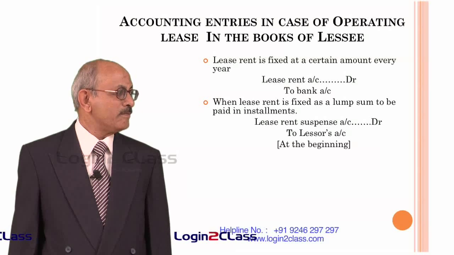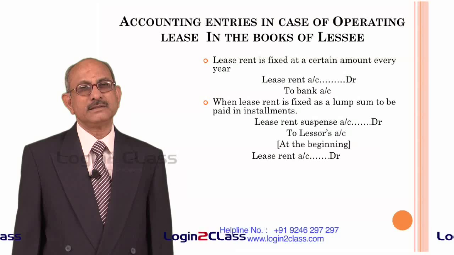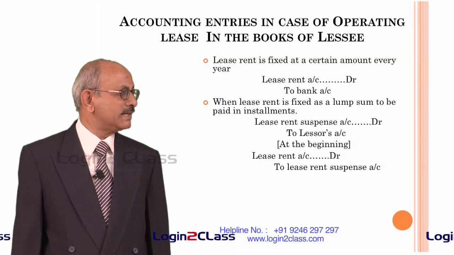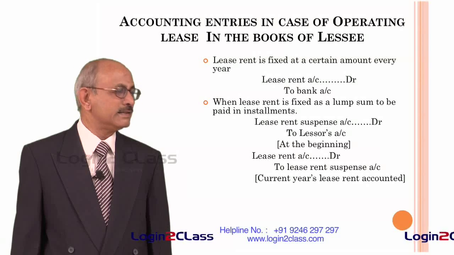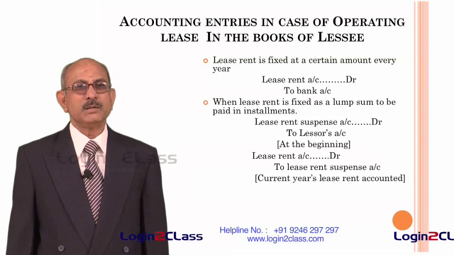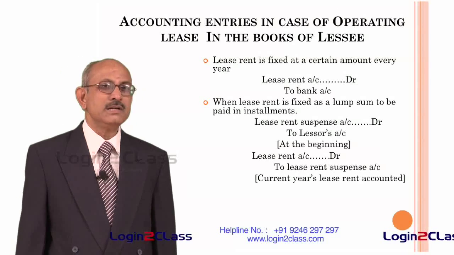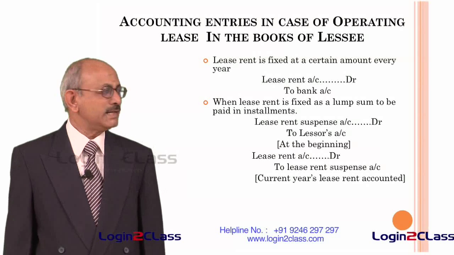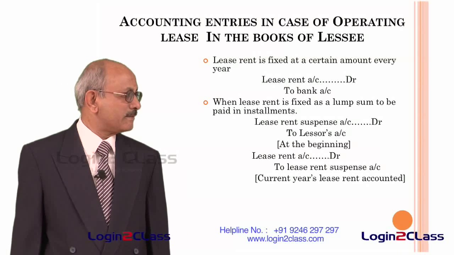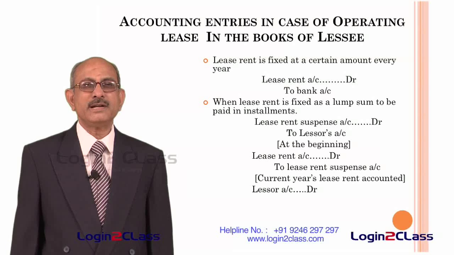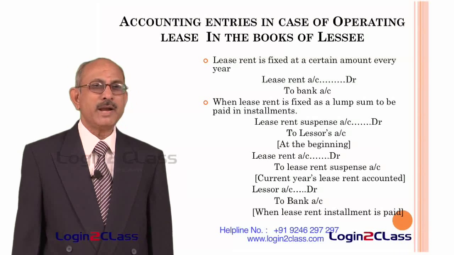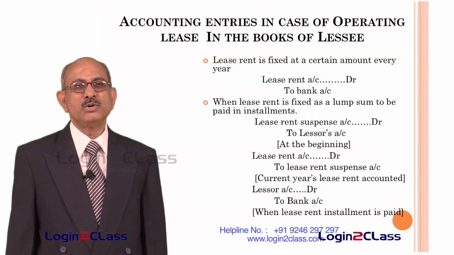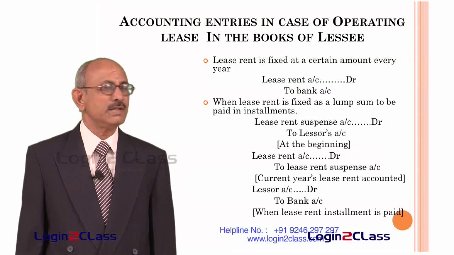So as and when current year's lease rent is required to be paid, then lease rent account is debited and the lease rent suspense account is credited. That means you go on reducing the balance in the lease rent suspense account by the amount of the yearly rent payable to the lessor. And when the actual payment is made, then lessor's account is debited and the bank account is credited with the amount of lease rent passed on to the lessor.